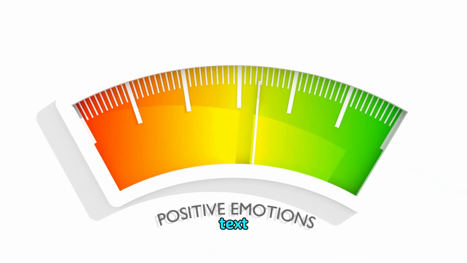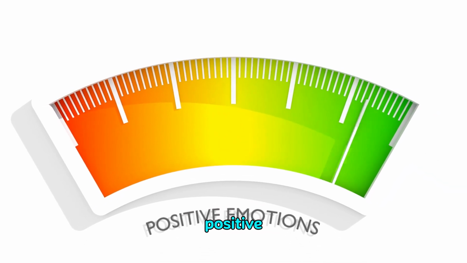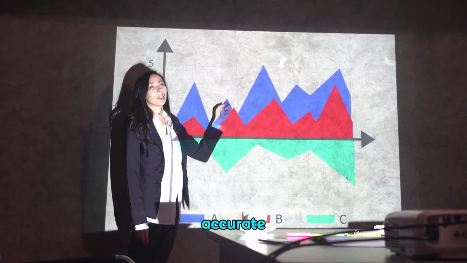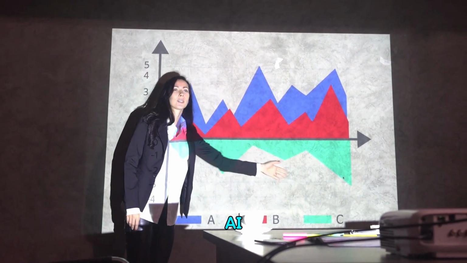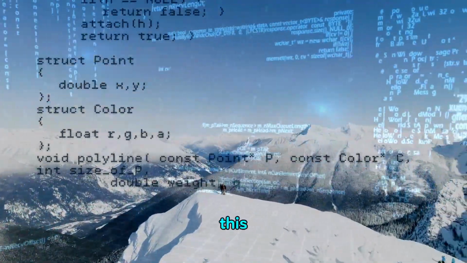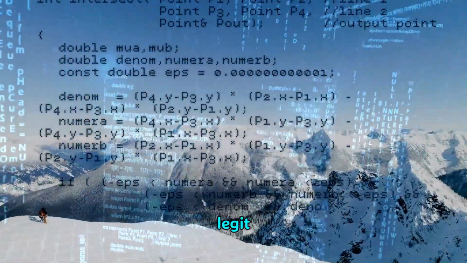When it comes to text, we might be looking at sentiment analysis. Is this review positive or negative? If your labels are off, your AI is going to end up confused and make wonky predictions. But with good, accurate labels, that's when you start seeing some seriously smart AI in action. Identifying named entities: who's being talked about in this article. Or building spam filters. Is this email legit or junk?